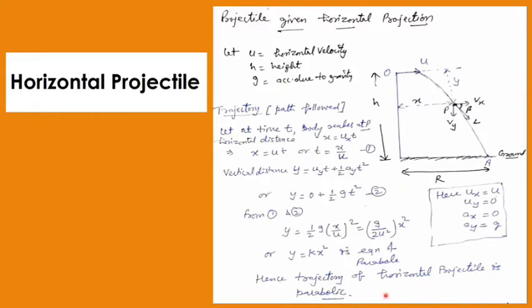So if they are asking you to prove that the trajectory of the horizontal projectile is parabolic, again you have to write the second equation in the component form for the x-axis and for the y-axis, and using both these equations find the relation between y and x, and then only you will get the equation for the parabola. So this is the result with you, and this is of course a direct question which can be asked: prove that the path is parabolic.